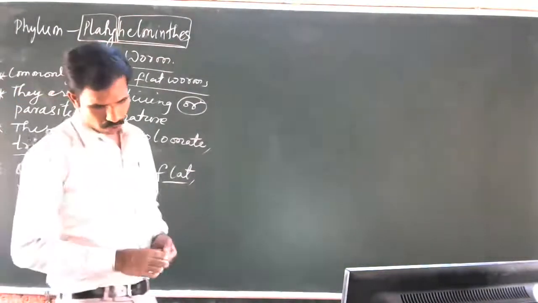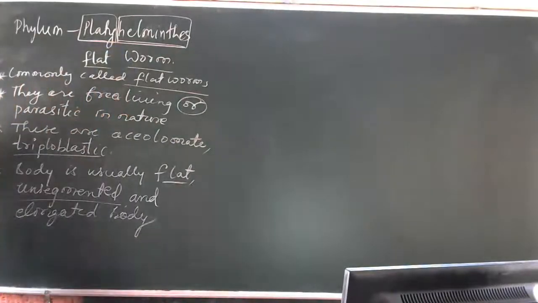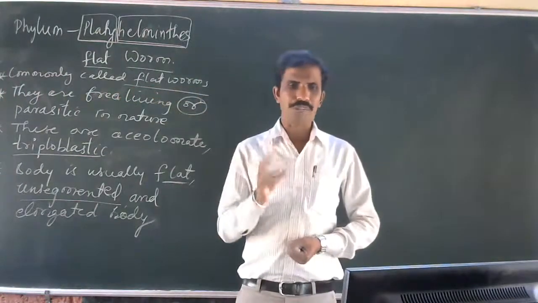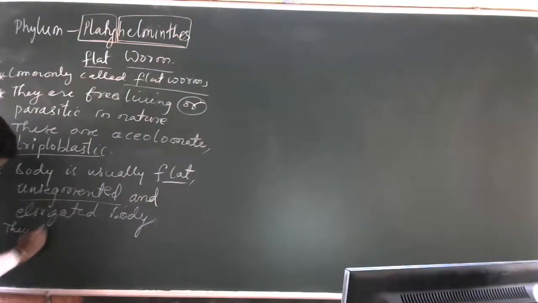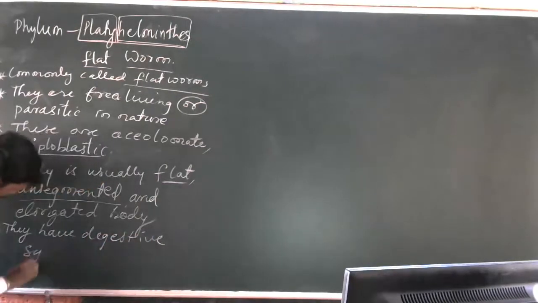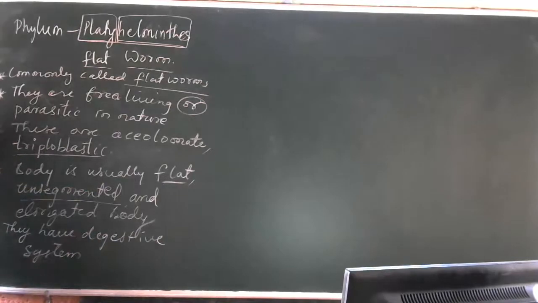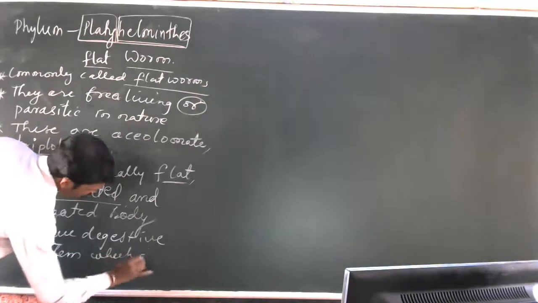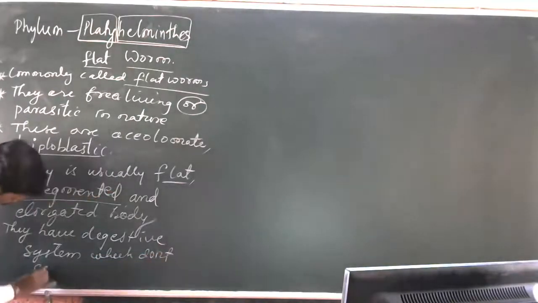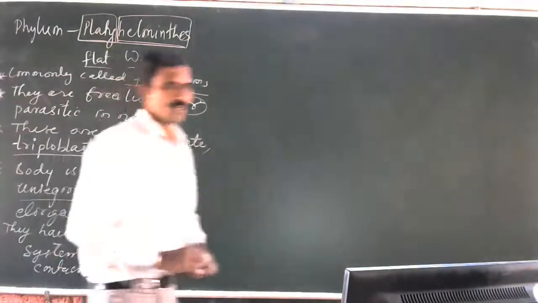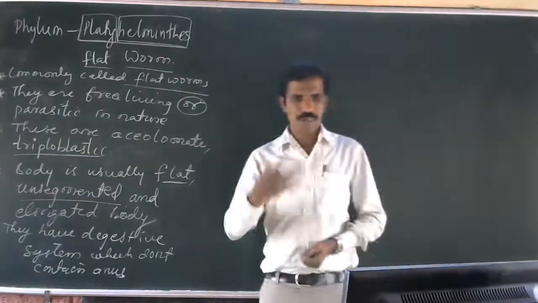The free living flatworms have a digestive system which does not contain an anus.